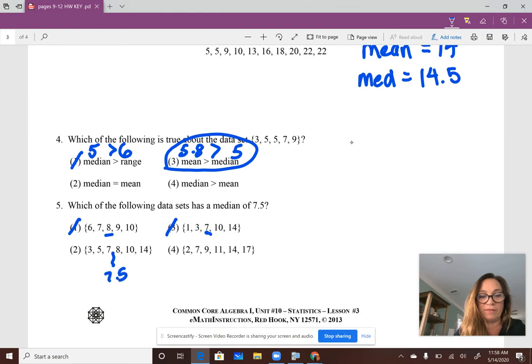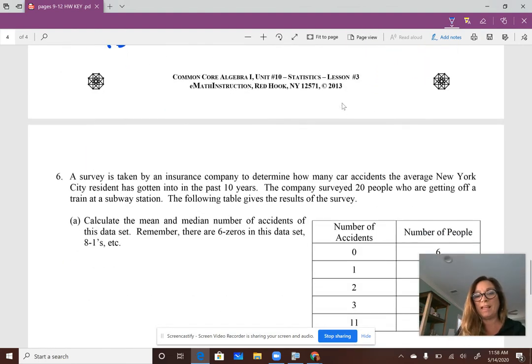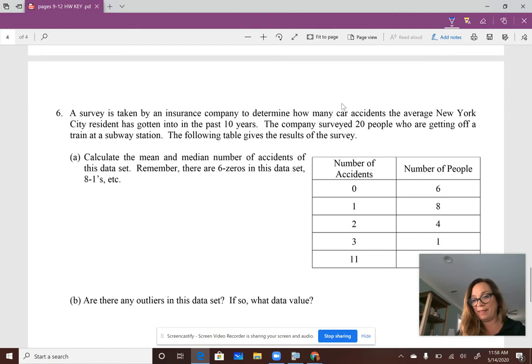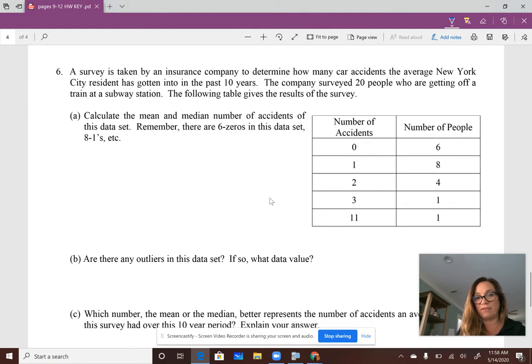This is 7.5, so yes. There you go. Not so bad. I would bet that most of you do remember this from 7th or 8th grade. Mean, median, mode, range. Don't really talk about mode that much, but mode is the one that appears the most